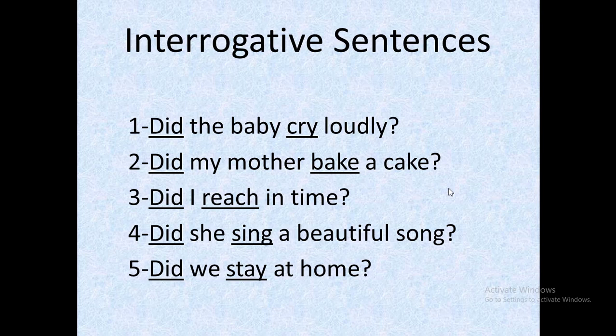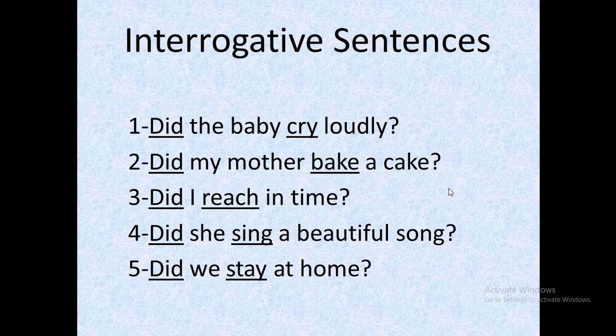In the third sentence, did I reach in time? With did we use first form of verb and that is reach, not reached. It will be wrong. Did she sing a beautiful song? Here again we used first form of verb and that is sing. Did we stay at home? We use stay.